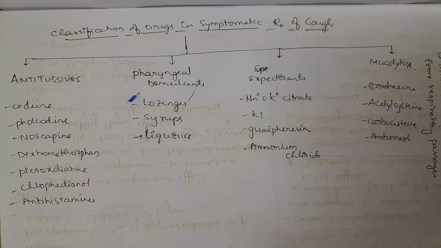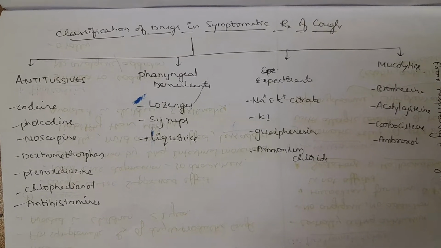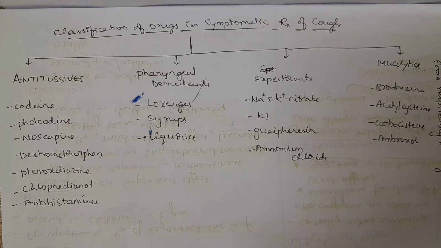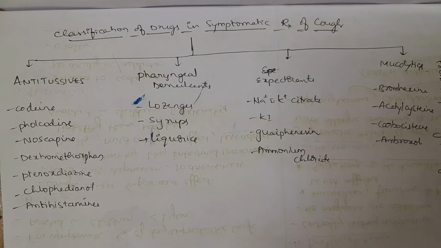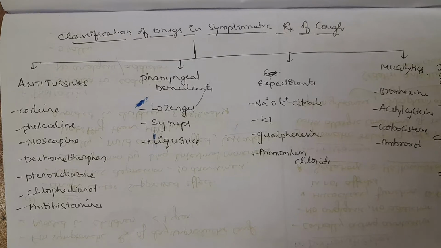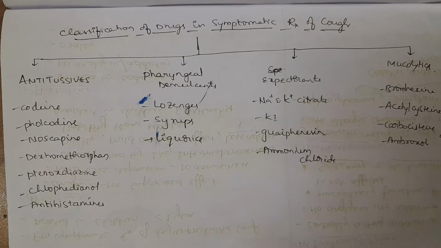Classification of drugs in the symptomatic treatment of cough. They are antitussives, pharyngeal demulcents, expectorants, and mucolytics. Antitussives include codeine, pholcodine, noscapine, dextromethorphan, prenoxdiazine, chlorpheniramine, and antihistamines.